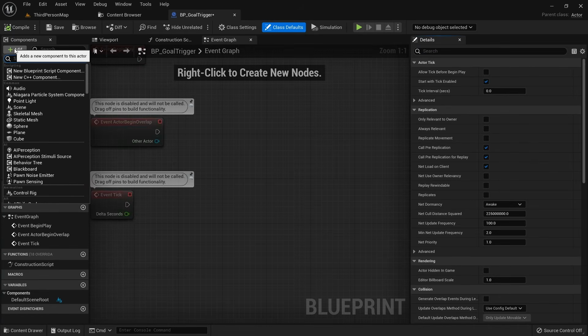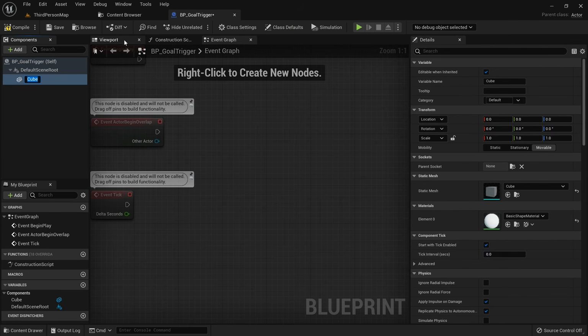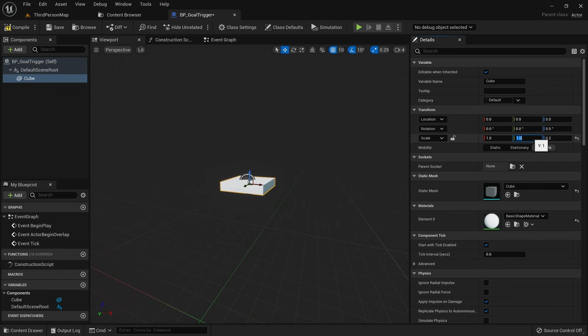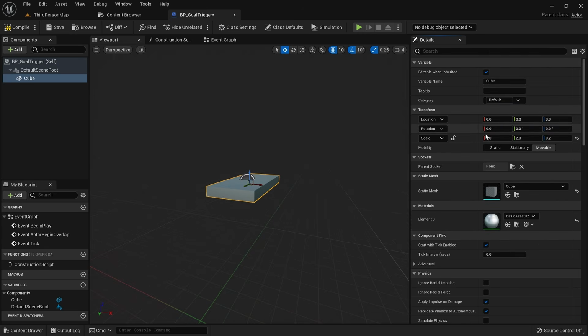Just like we did for the elevator, we want to add a platform here and set the scale on the z-axis to 0.2 to make it flat. This time we also want to make it a bit longer on the y-axis by setting the scale to something around 2. Again, you can select any material you like for the color. Add a box collision as a child of our platform and move it to the far end.